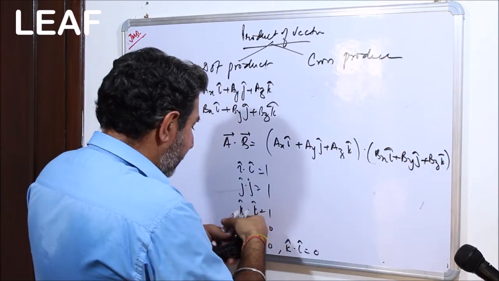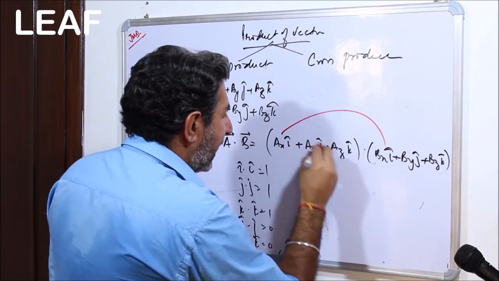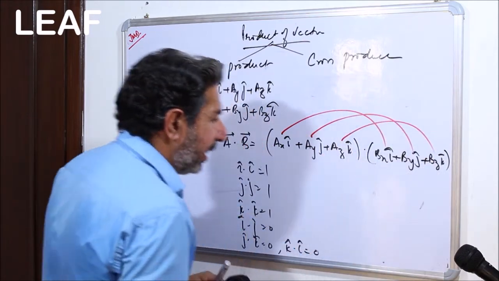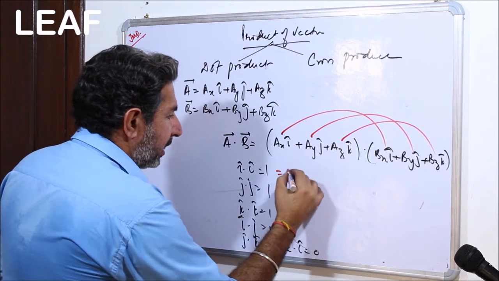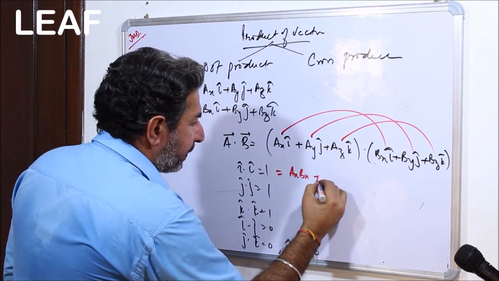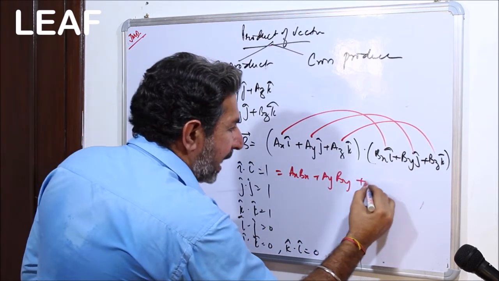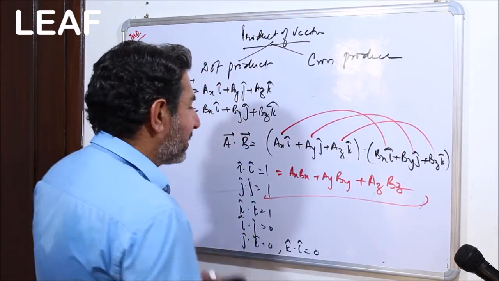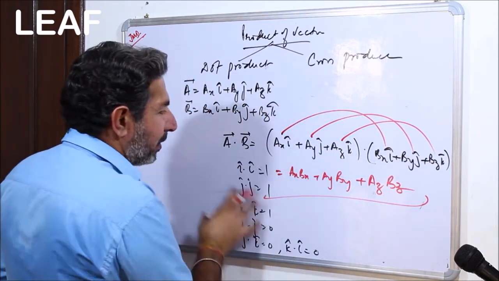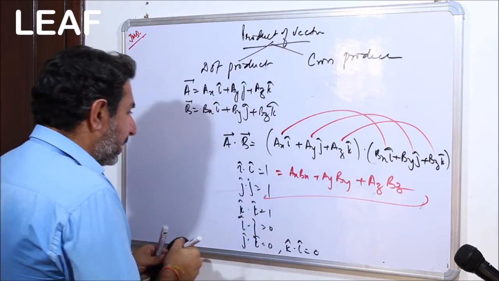What I am going to do is I am just going to multiply i with i, j with j and k with k. So it is AX BX plus AY BY plus AZ BZ, that's all. So this is going to be the result of the dot product.